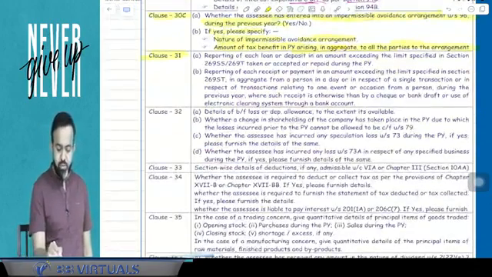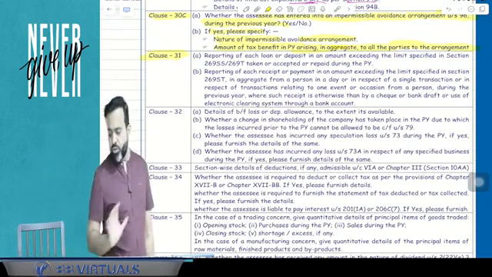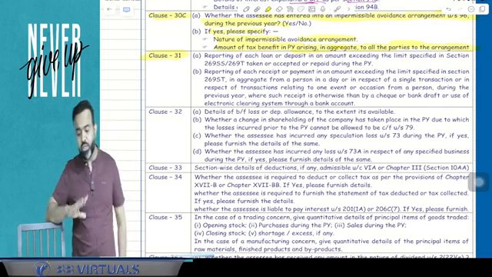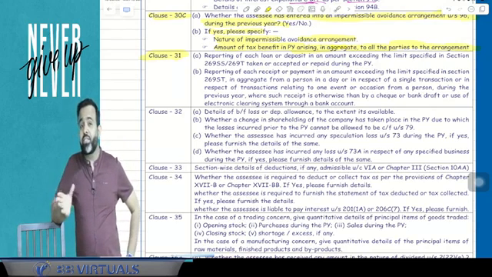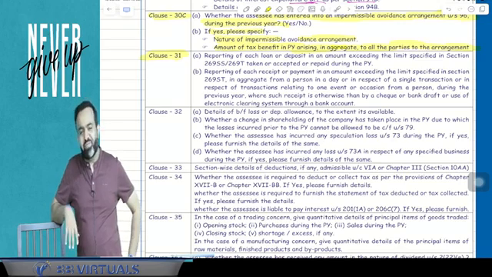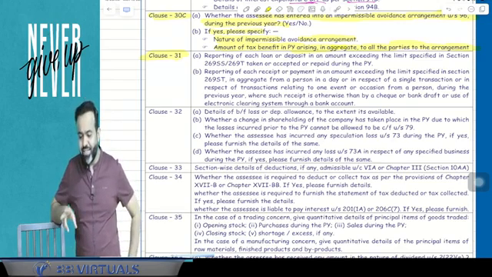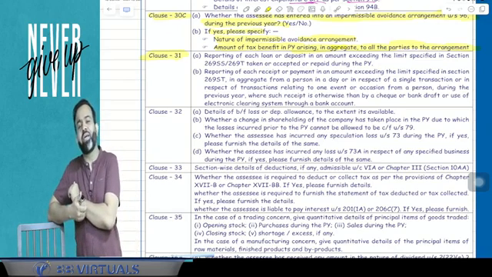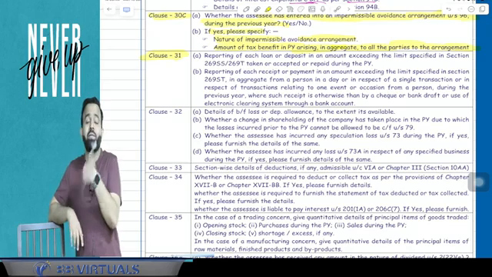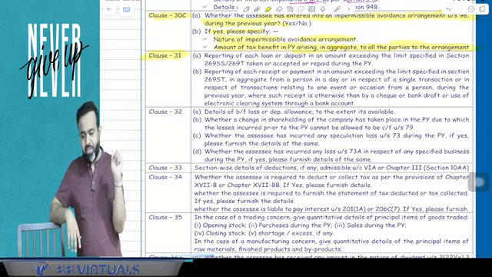Now guys, clause number 31. Clause number 31 you can remember is related to 269SS and 269T. You know that we discussed 269SS, 269T. 269SS and T is if any cash loan of 20,000 rupees or more is taken, or if it is repaid of 20,000 or more in cash, then guys there is a violation and 100% penalty is applicable.